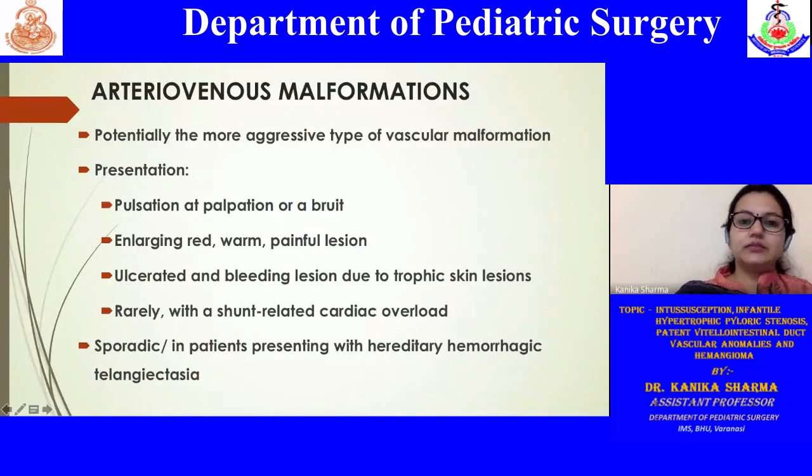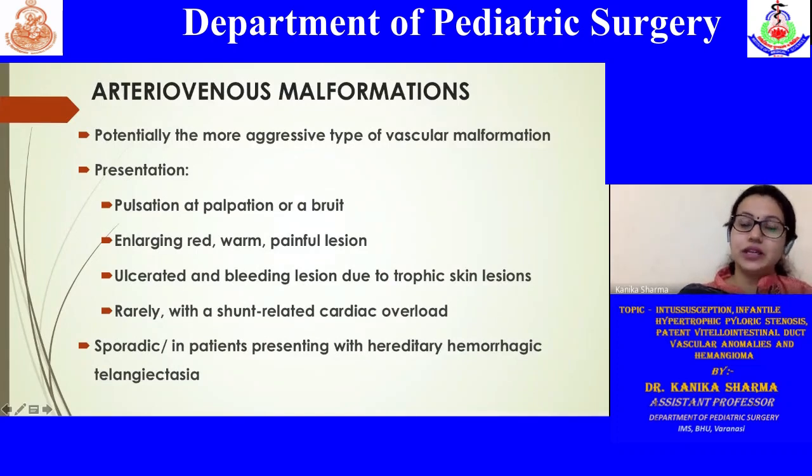The other malformation is the arteriovenous malformation, which is said to be the most aggressive type of malformation. The most common finding is pulsation at the time of palpation. Also, you can hear a bruit when you auscultate them.